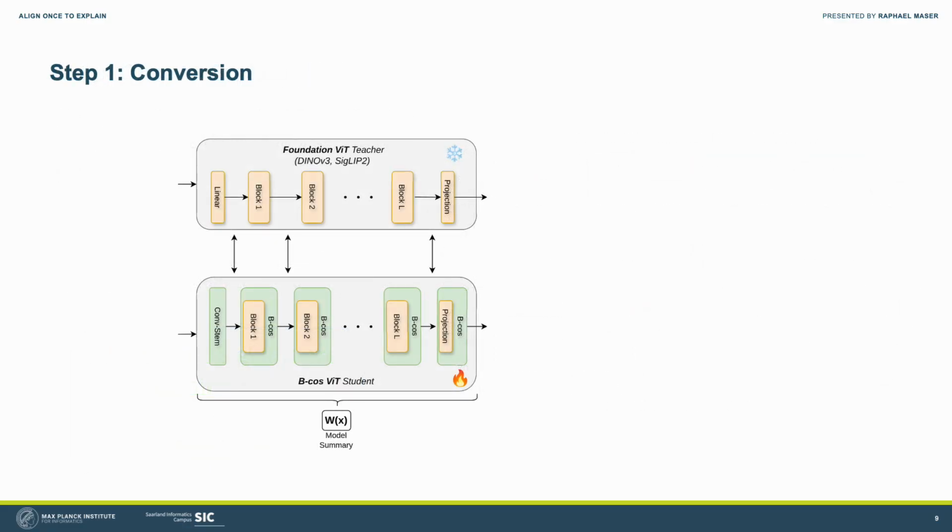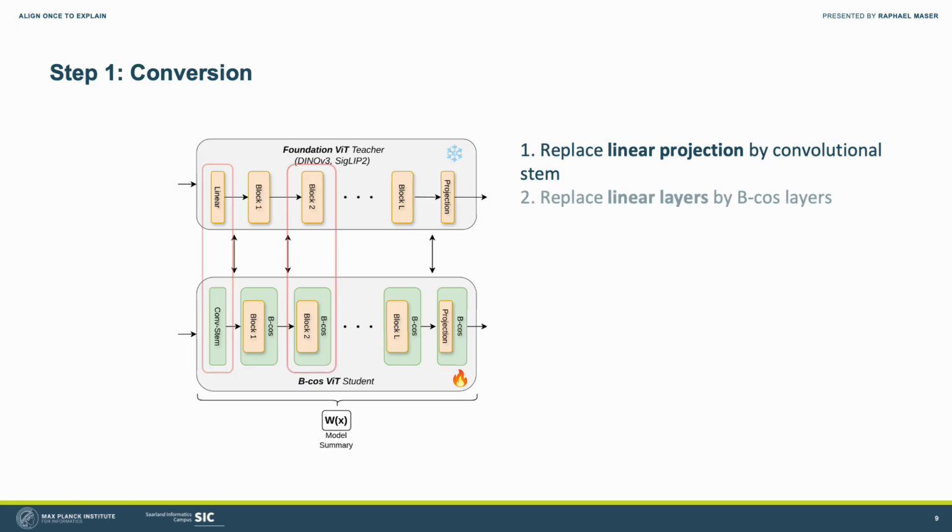Our framework uses a highly efficient two-step process. Step 1 is the model conversion. We take the standard neural network and make 3 structural changes. We replace the linear projection with a shallow convolutional stem, swap all linear transformations for bias-free B-cos equivalents, and replace all norms with bias-free variants.